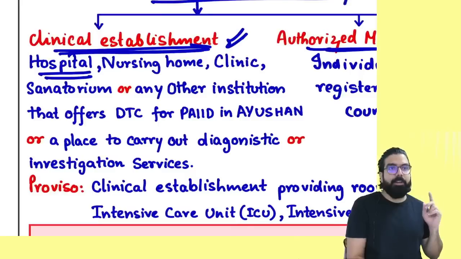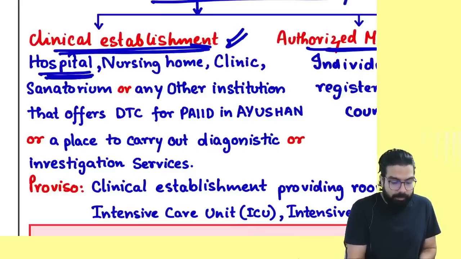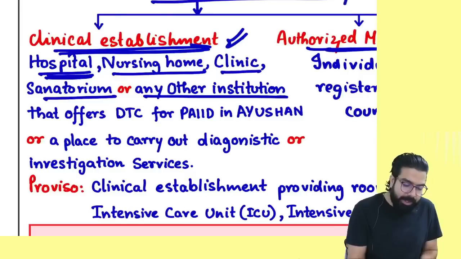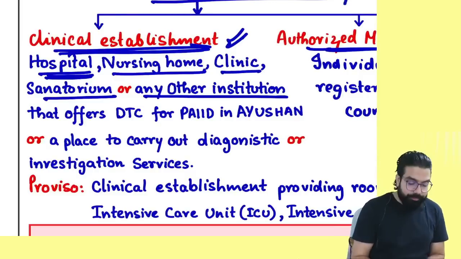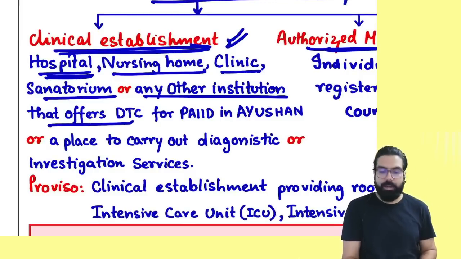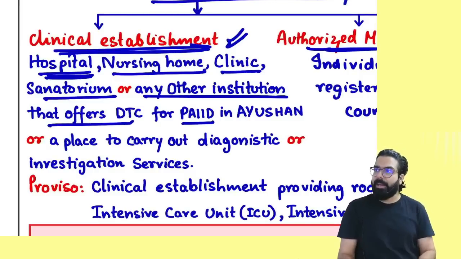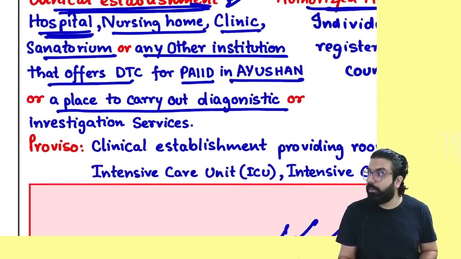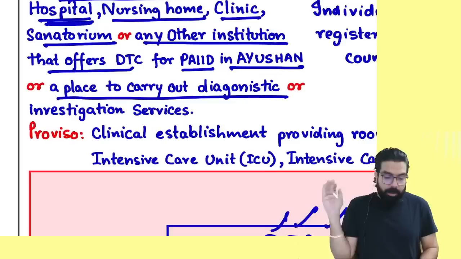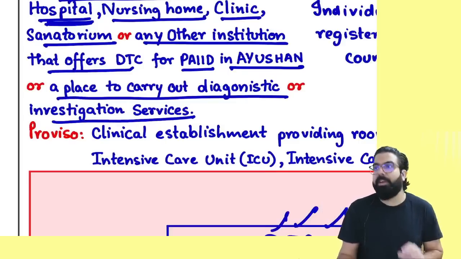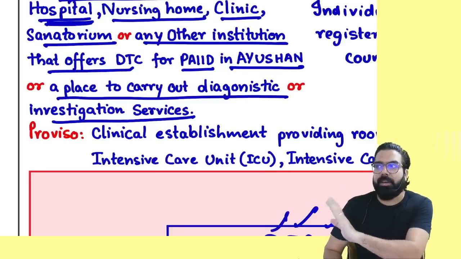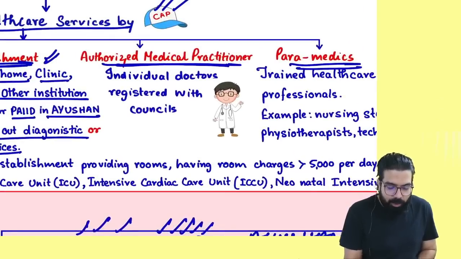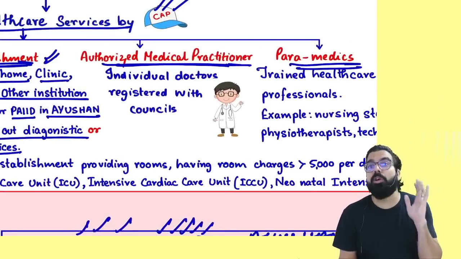Remember, clinical establishments are like hospital, nursing home, clinic, sanatorium, any other institution that offers diagnosis, treatment and care for illness in Ayush, or a place which is carrying out diagnosis or investigation service. Basically all these diagnosis labs etc. are also clinical establishments.